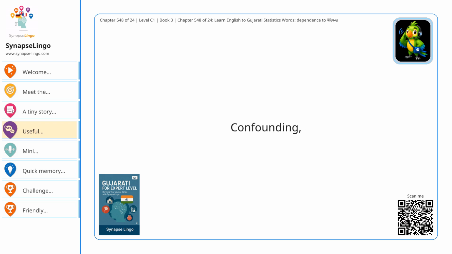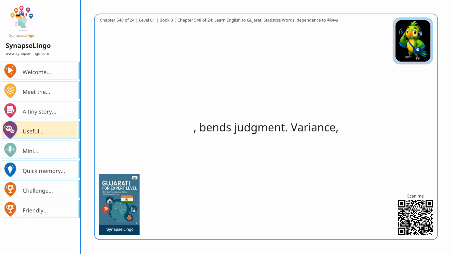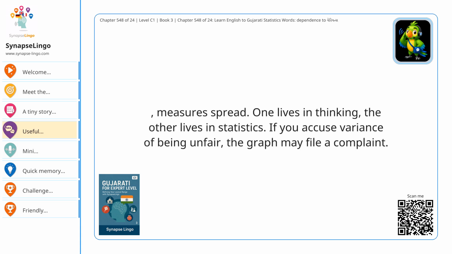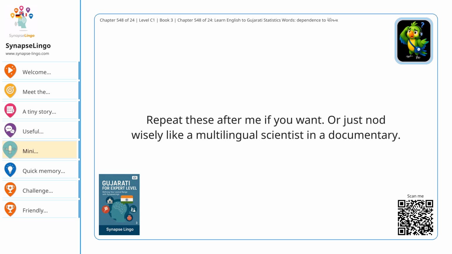कार्यकारण भाव. Confounding, कन्फंडिंग, can describe something puzzling, and in analysis it can refer to a confusing extra factor that muddies interpretation. Bias, पूर्वग्रह, bends judgment. Variance, वेरिएंस, measures spread. One lives in thinking, the other lives in statistics. If you accuse variance of being unfair, the graph may file a complaint. Mini dialogues for your ears. Repeat these after me if you want. Or just nod wisely like a multilingual scientist in a documentary.